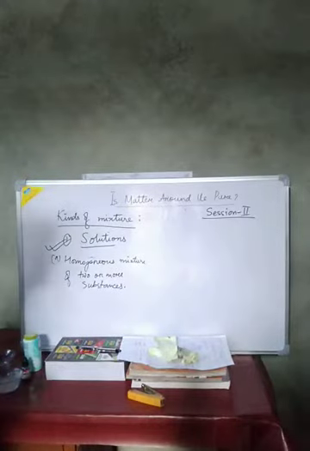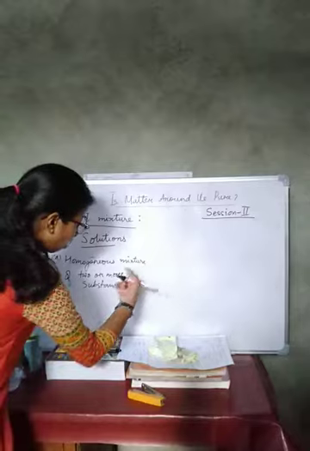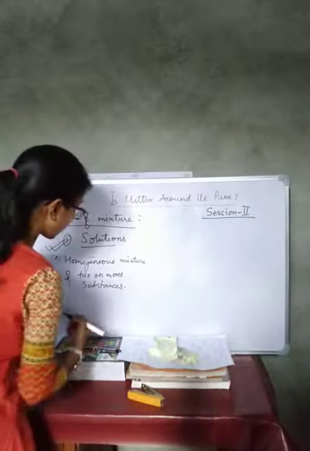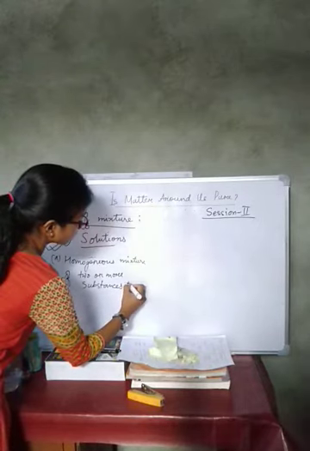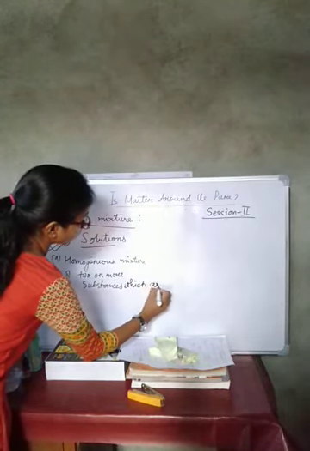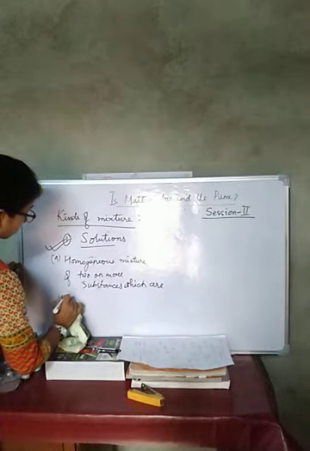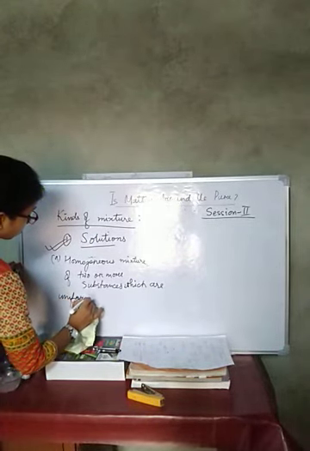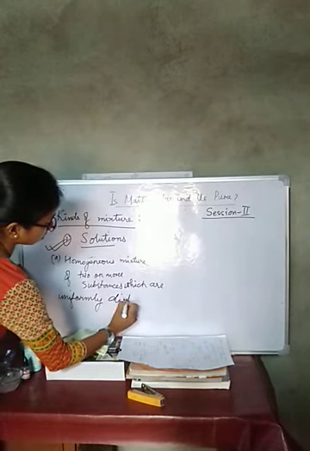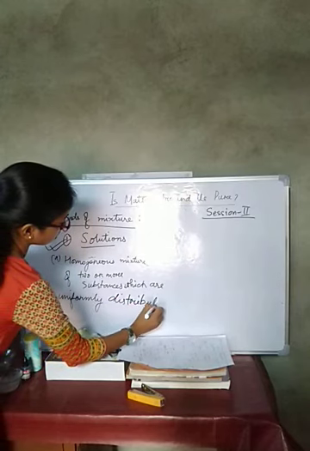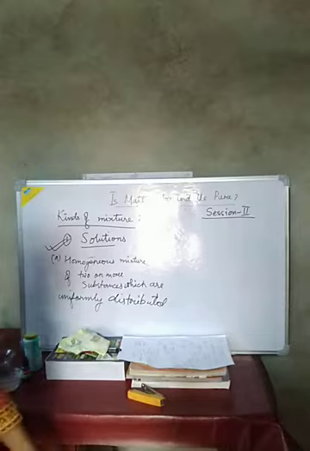Now you see what is a solution. It is a homogeneous mixture of two or more substances, or you can further extend the definition as a homogeneous mixture of two or more substances which are uniformly distributed. This is a solution.